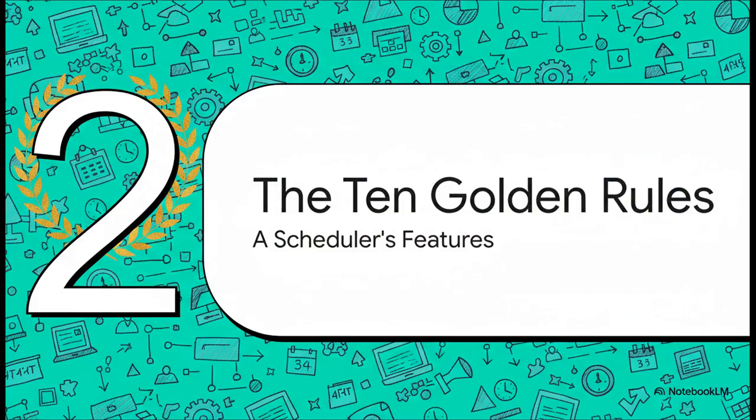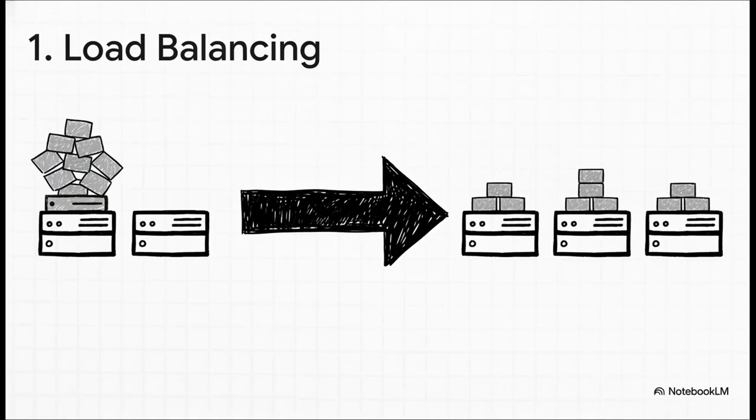Let's break them down. First step, and this is a big one, load balancing. This is pretty much the foundation of any efficient system. The scheduler acts like a master delegator, spreading the workload as evenly as possible across all the available processors. Our principal would never bury one student under a mountain of homework while others have nothing to do, right? Same idea here. It prevents any single processor from becoming a bottleneck and slowing everyone else down.